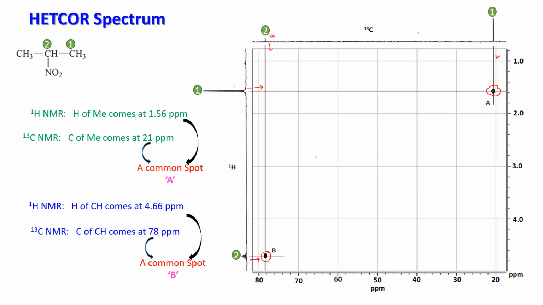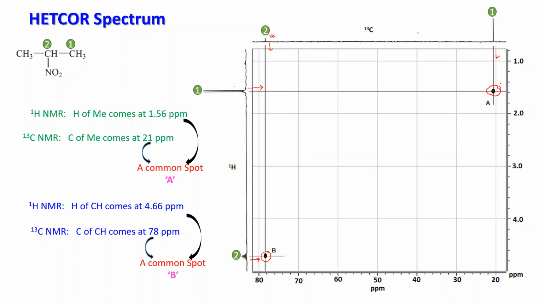Some spots you will get. Now, where you get the spot, you just extrapolate along the y-axis and x-axis perpendicular to each other, where they meet, those two atoms are connected. Understood?